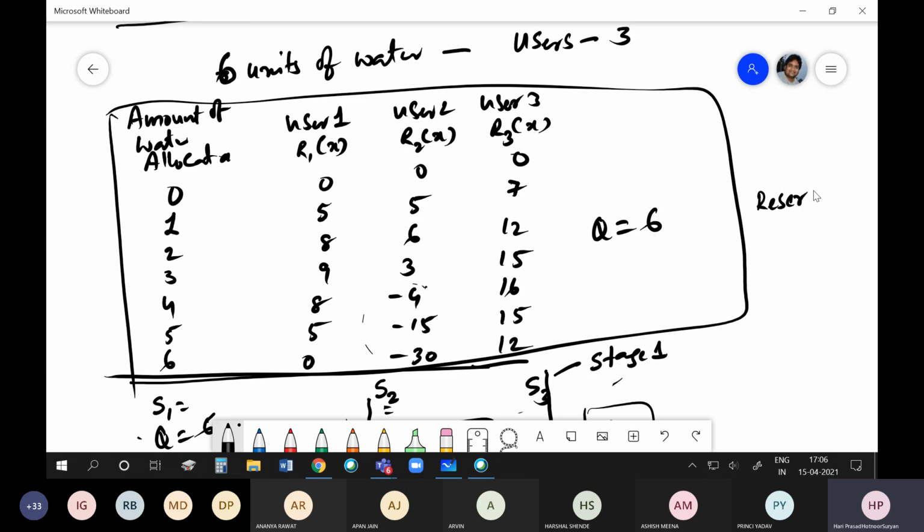The philosophy is simple: you have to divide your problem into stages, and at each stage you have to define the state variable, and the state variable changes from stage to stage, and you need to come out with some recursive relationship. Getting this recursive relationship itself is an art. Not all people can get the idea.